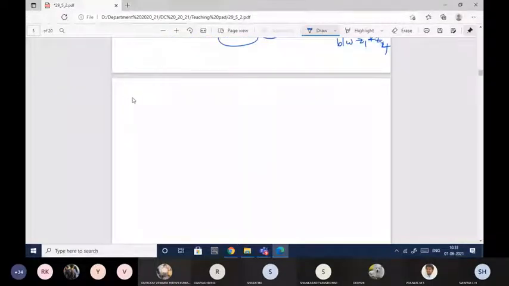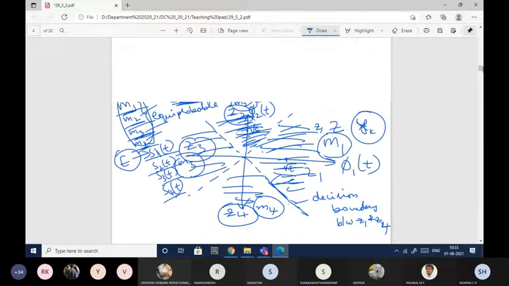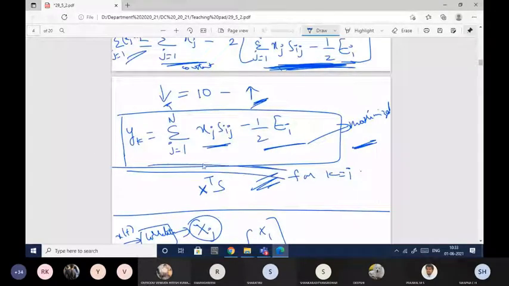Okay, so now I'll go to the next topic. In the exam, if they ask you to explain the maximum likelihood receiver, then you need to write until here. As I've already mentioned, this will give you the inner product of Xj and Sij.